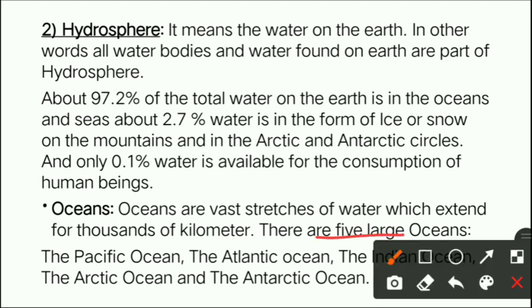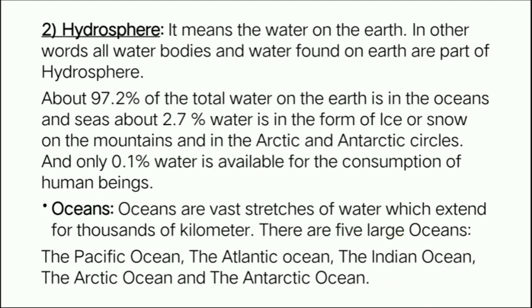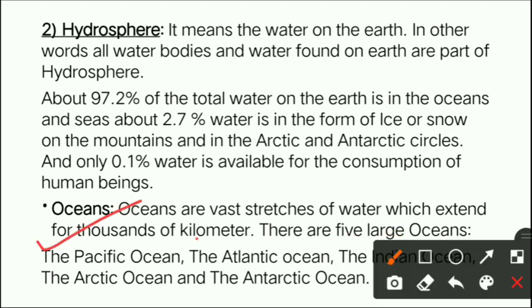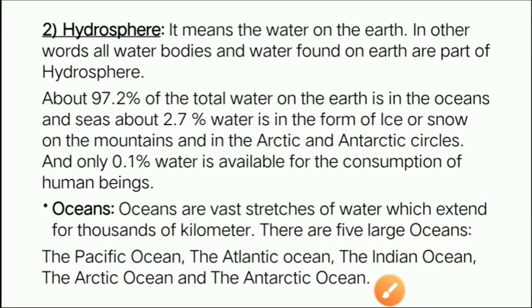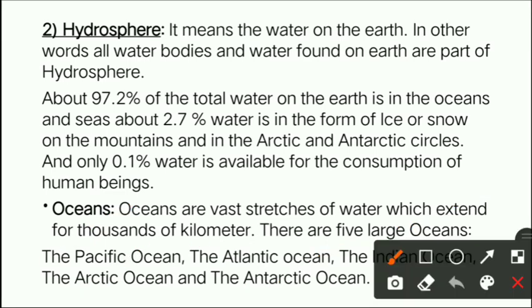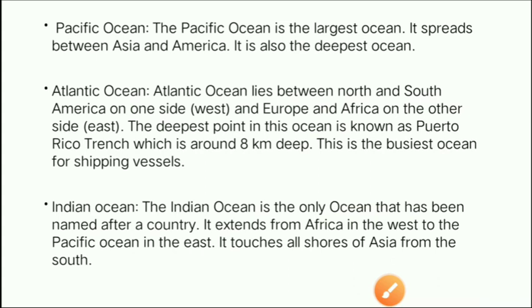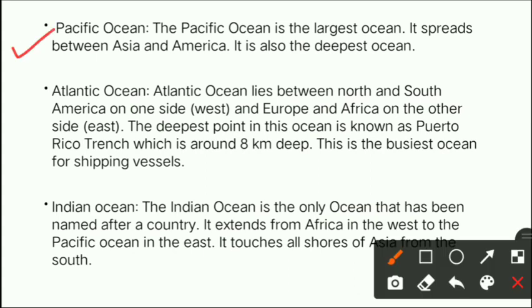5 oceans. What are they? Pacific Ocean, Atlantic Ocean, Indian Ocean, Arctic Ocean and Antarctic Ocean. So these are basically your 5 major oceans, right? Now we will start understanding this one by one. So let us begin with the first one, which is Pacific Ocean.